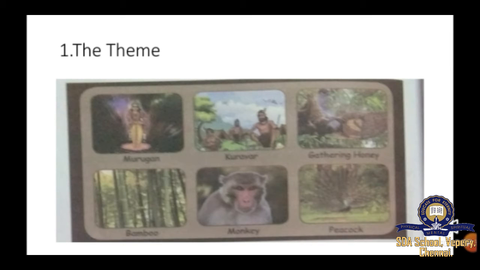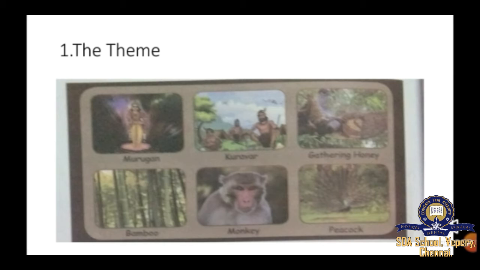Next let us see the theme of Kurunchi land. What do you mean by theme here? Theme deals with the god, people, occupation, plant, flower, animal, bird, and musical instruments. So what type of people are there, and what are their occupation, and what type of plants are growing there in Kurunchi land, and what type of flowers are available there, what kind of animals, birds are there, and what kind of musical instruments they use. So these are known as the theme.